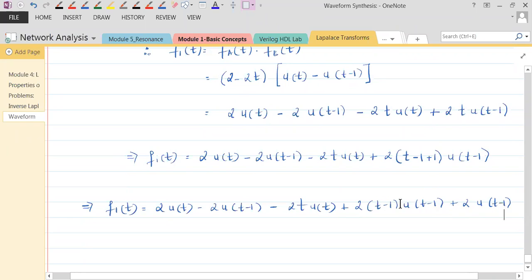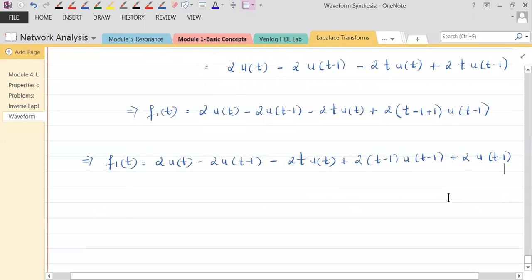What is the common term here? 2 into u of (t minus 1) is the common term. If you take that out, you would be left with (t minus 1 plus 1) in the bracket. That is how you can verify whether what you've done is right or wrong. Fine. Now this is in the form that we need. Now just apply